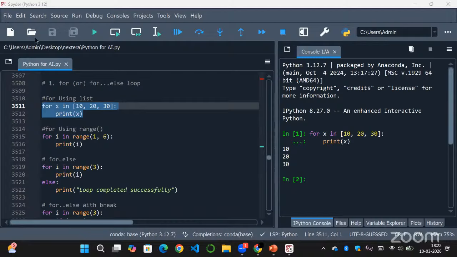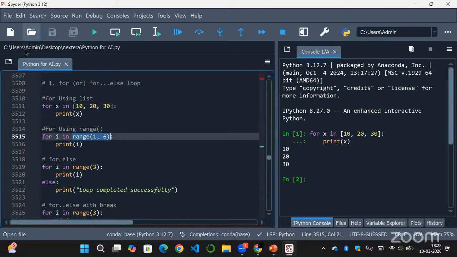Now we have for using a range. In a for loop, it will take one element at a time from the iterable object, right? So here we have the iterable object range. Range 1, comma 6 will generate the values 1, 2, 3, 4 and 5, because this is the start value and this is the stop value. So this will give me the start value till stop value minus 1. That is why elements 1 to 5 will be given.